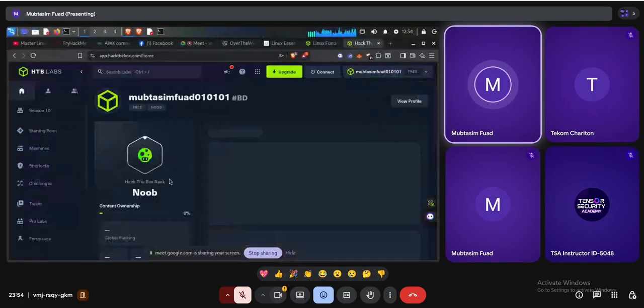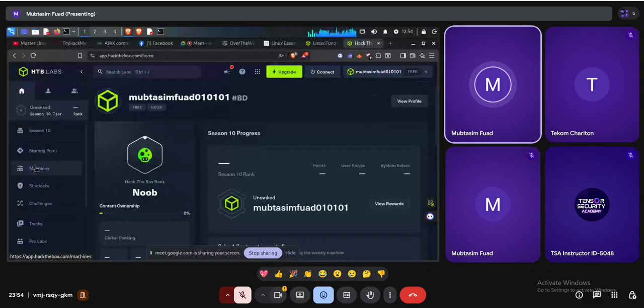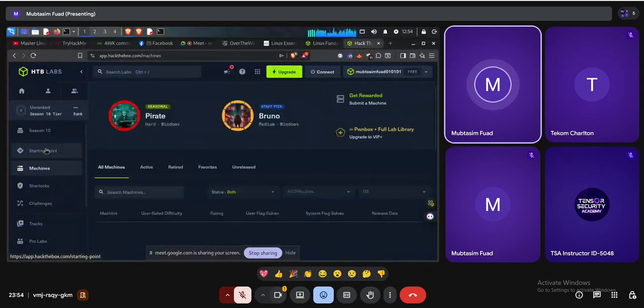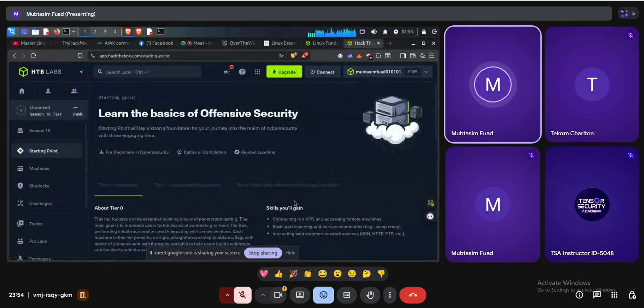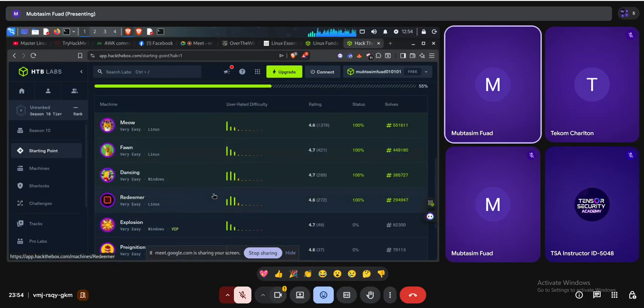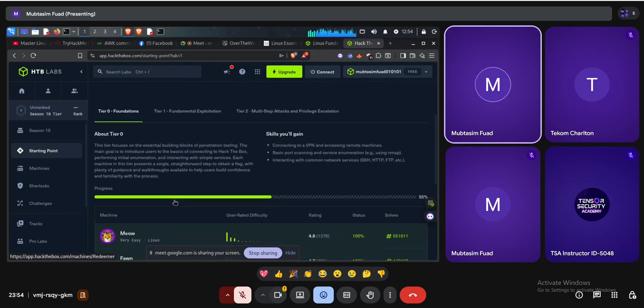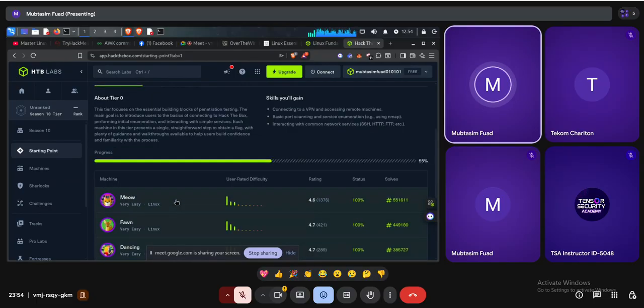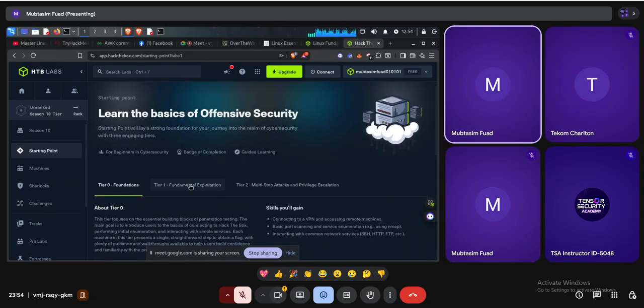And as you can see, first of all, go to the machines. First of all, you have to go to Starting Point. I don't use HTB most of the time, but right now, as I'm preparing for OSCP, I have to use it. So just go to tier one, and you have some free Linux machines here, which is this one, Meow. Then we have Fawn and Redeemer. You have to complete these machines. They have some challenges. You just have to solve these challenges. That's all.